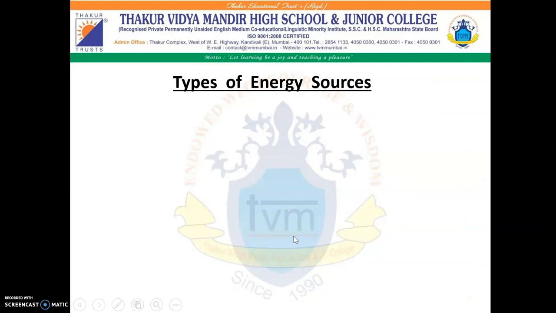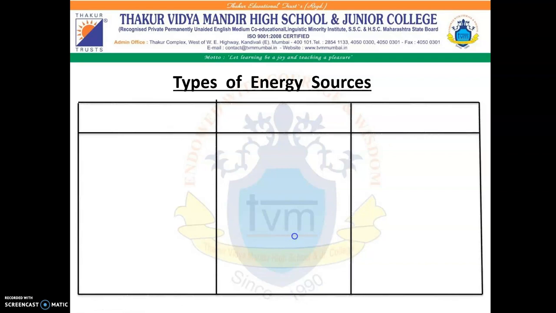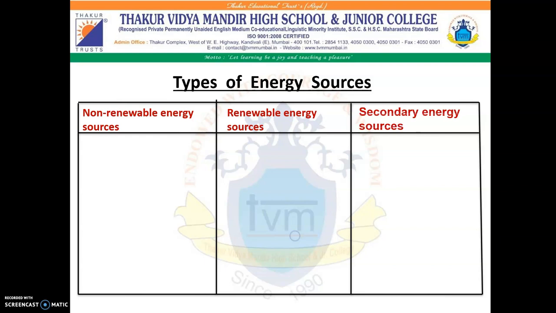There are different types of energy sources which are used to obtain energy: non-renewable energy sources, renewable energy sources, and secondary energy sources. Non-renewable energy sources together with the renewable energy sources form the primary energy sources, which are available in the original form, and secondary energy sources are obtained from the primary energy sources.